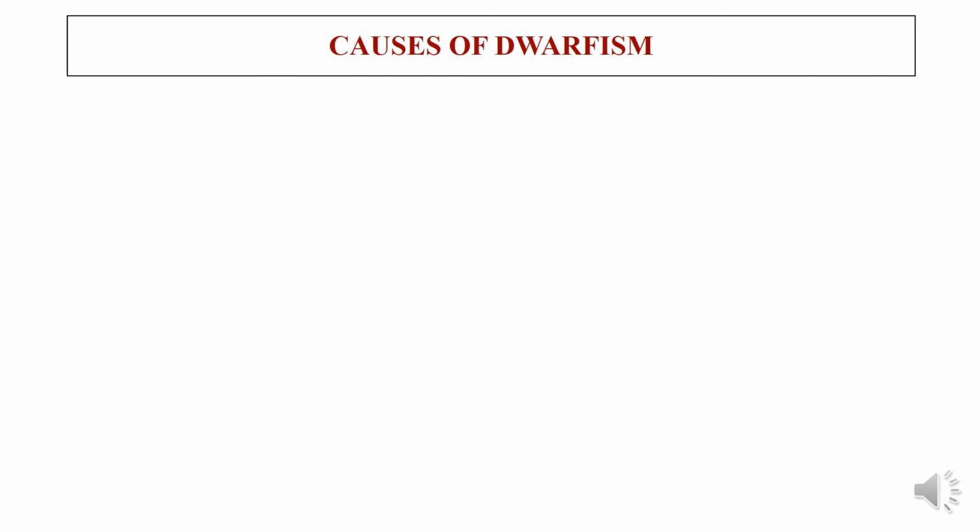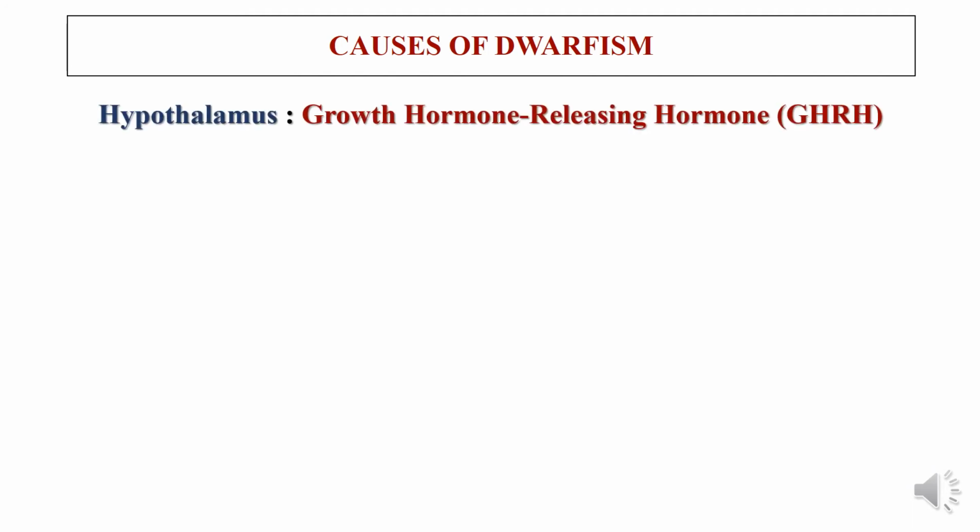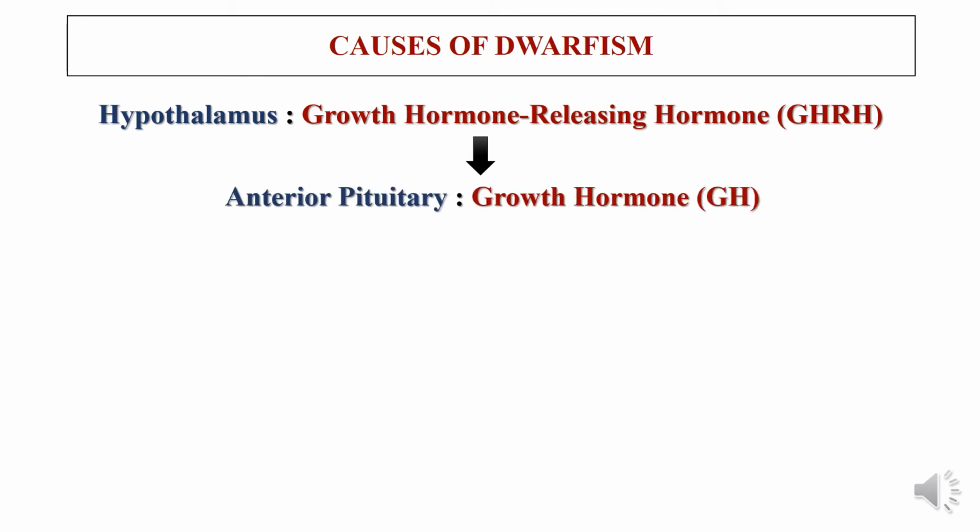The growth process begins in the lower part of the forebrain in a small organ called the hypothalamus. This hypothalamus releases hormones that regulate the production of other hormones. When the hypothalamus releases growth hormone releasing hormone, GHRH, in turn the anterior pituitary is stimulated to release growth hormone, GH.